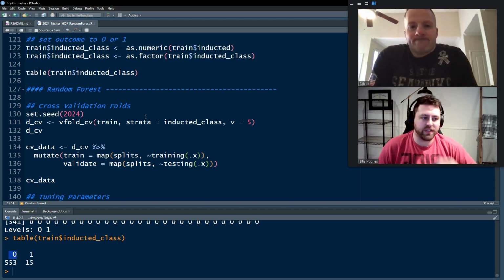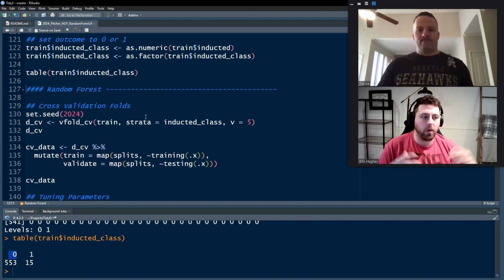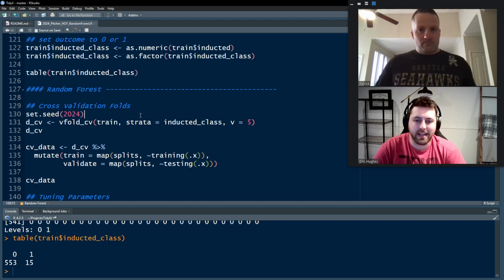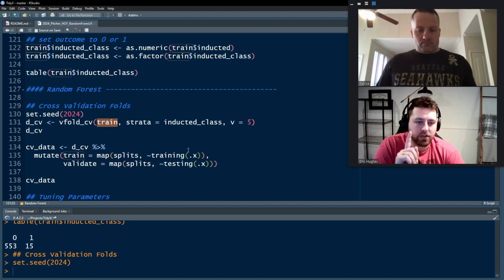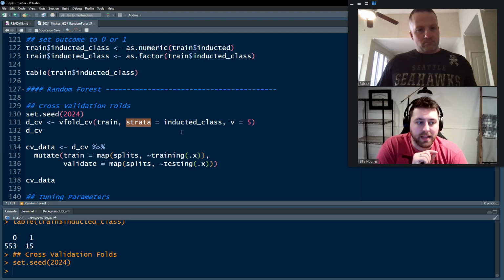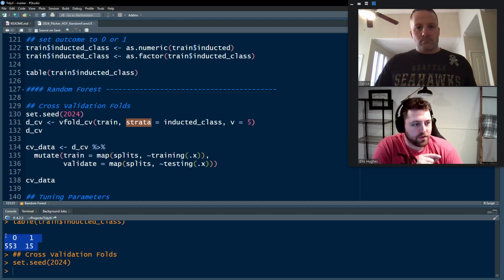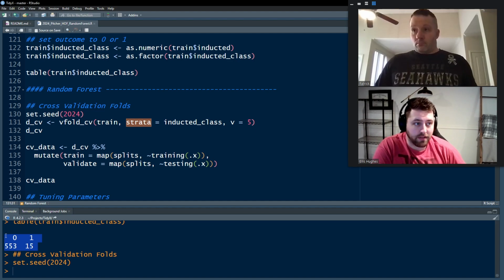So we're going to use cross-validation to help look at several different models and help evaluate the quality of our models. So we're going to set a seed, and we're going to use the function vfoldcv, where we pass in our training data set, but we're going to then specifically pass in strata. Because, as we mentioned before, the amount of people in the Hall of Fame is a rare event, there's not many of them, we need to tell it, hey, make sure that in every cross-fold, you have at least one person that did make it into the Hall of Fame.